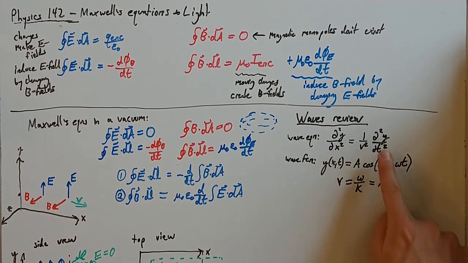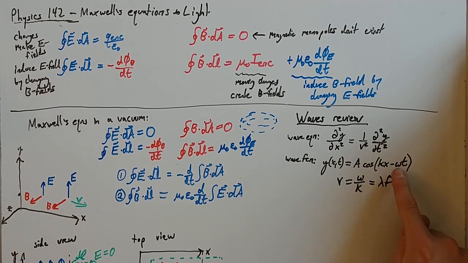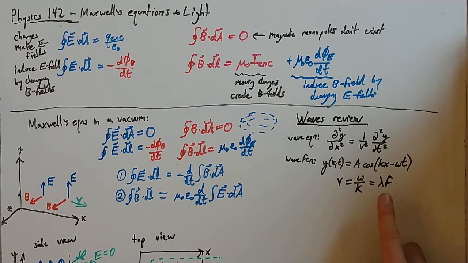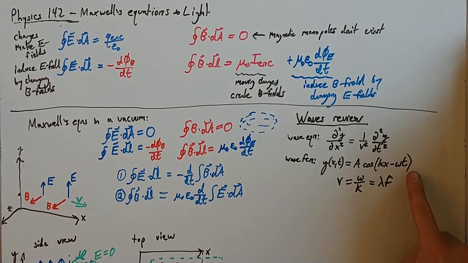And so specifically, for two derivatives of cosine relative to x, we needed a k times x to come into this. And two derivatives with respect to t ends up being related to this omega t term. So the wave function said it depends on cosine, it depends on kx, and on omega t. This was the math we used to describe waves.